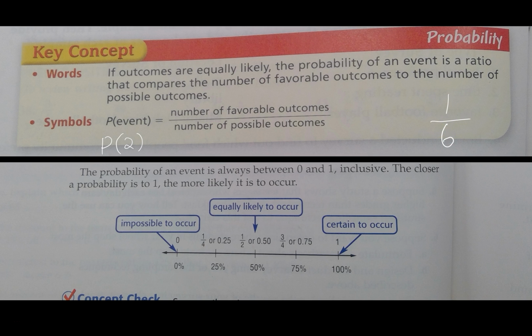A probability is always between 0 and 1. If it's a negative number, or over 1, you did something wrong. The closer the probability is to 1, the more likely it is to happen, or certain. If it's at 0.5, it's equally likely. So if I needed to roll a 1, 2, or 3, that would be 3 out of 6, or 0.5, or 50%. And 0 would be impossible to occur, as in there is no possible outcome.